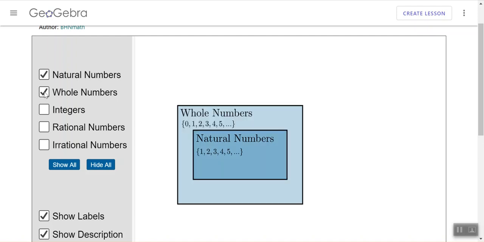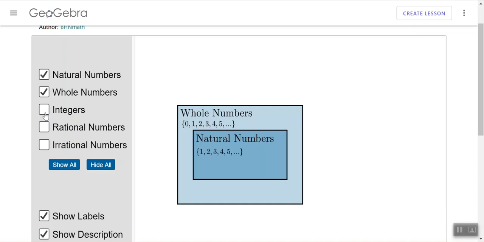Right? Natural numbers are embedded within whole numbers. We can see that right here. 1, 2, 3, 4, 5 is right here too. 1, 2, 3, 4, 5 is there too. But whole numbers include one additional number, and it's the number 0. So the natural numbers and whole numbers are very, very similar, but whole numbers have 0 as well.